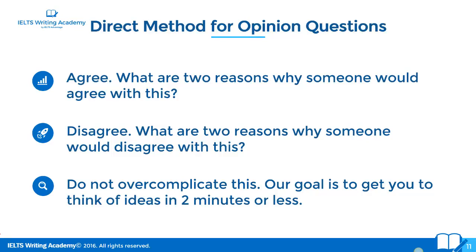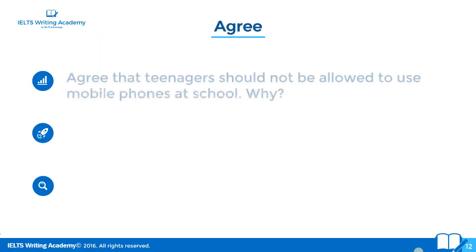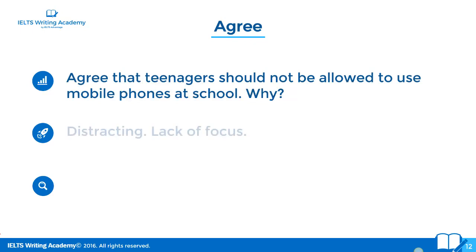It is not. So for opinion questions, if you agree, ask yourself, what are 2 reasons why someone would agree with this? If you disagree, what are 2 reasons why someone would disagree with this? It is that simple. So, agree that teenagers should not be allowed to use mobile phones at school. Why? Let's use this question that we've seen before. If you agree that teenagers should not be allowed to use mobile phones at school, why would someone think that? Just ask yourself that direct question.